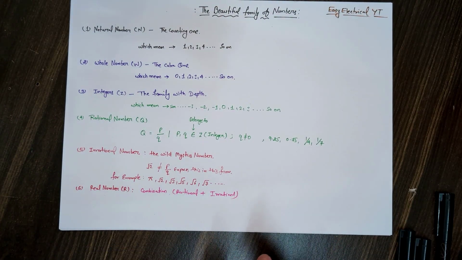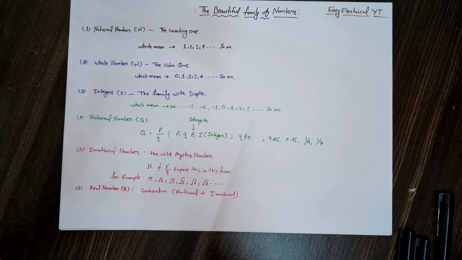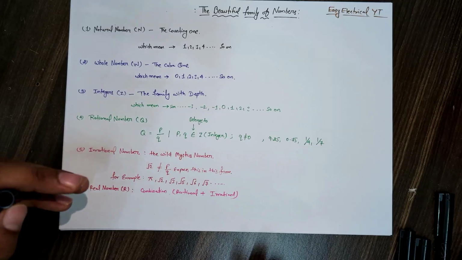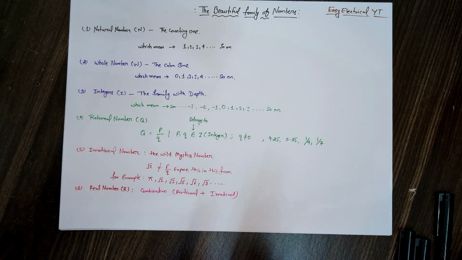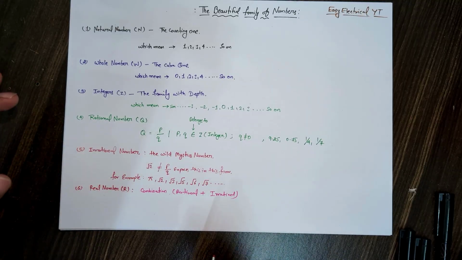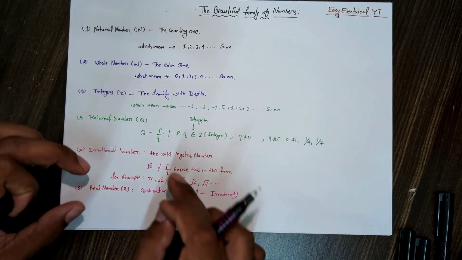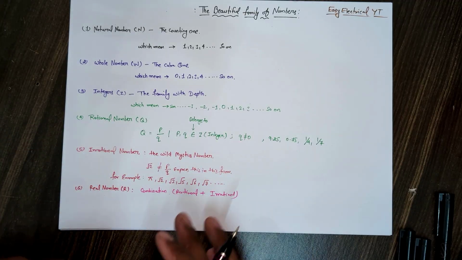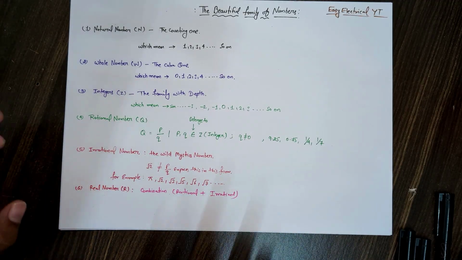Put all the rational and irrational numbers together and you get the real numbers, the complete number line. They are the stage where all these characters play. The rational ones satisfy the p by q statement, and the irrational ones like root 2, pi and root 3 are the non-repeating numbers.